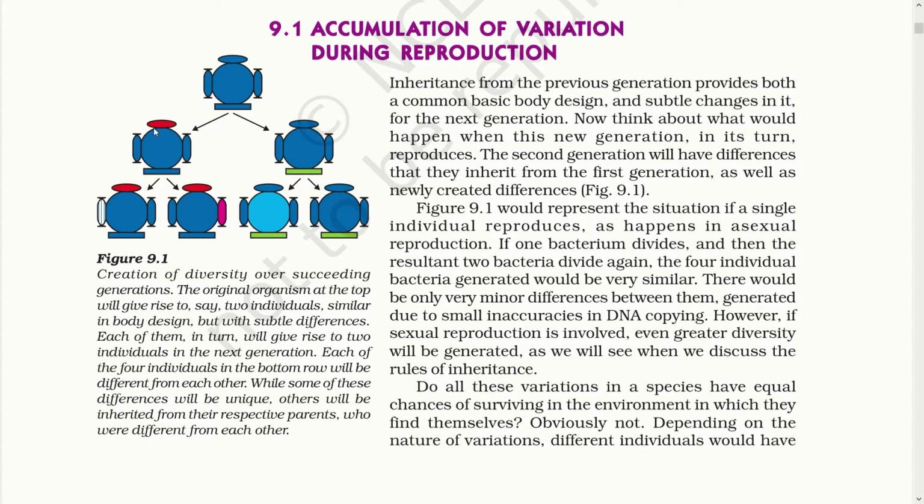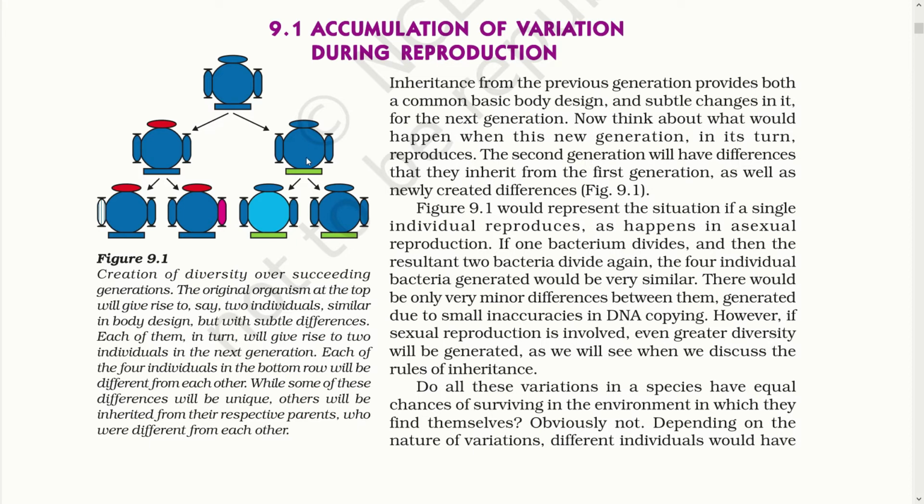The variation that you find in the new offspring is a red color over here and a green color in this. Now what happens when this red colored bacterium reproduces? It shows another variation, a white arm like this and a pink arm like this. But all of them have the same body design just like their parents.